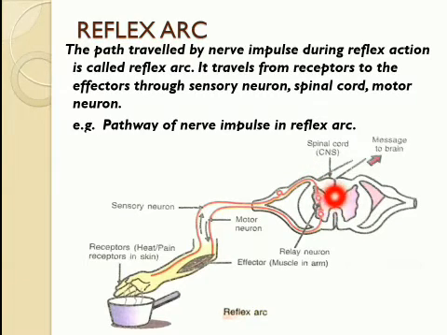And here inside the spinal cord, this sensory neuron transmits the nerve impulse to the motor neuron. In between the sensory neuron and motor neuron, there is a relay neuron.